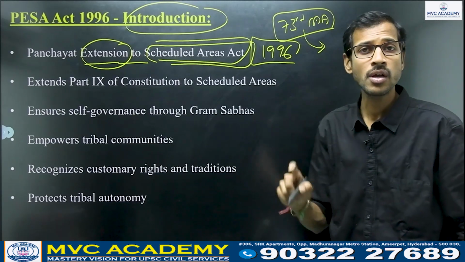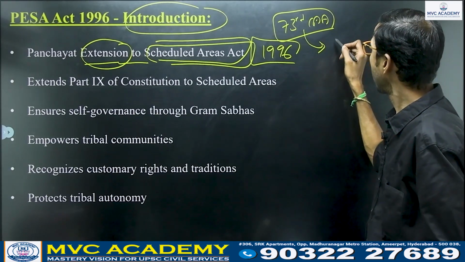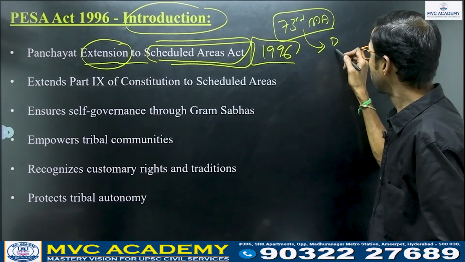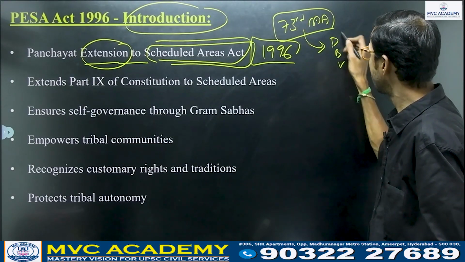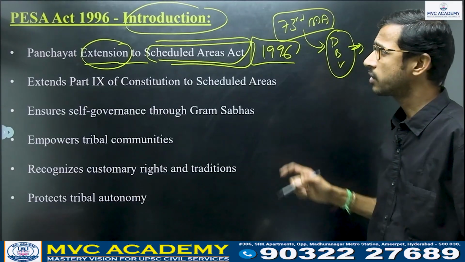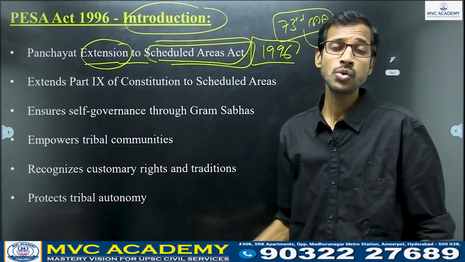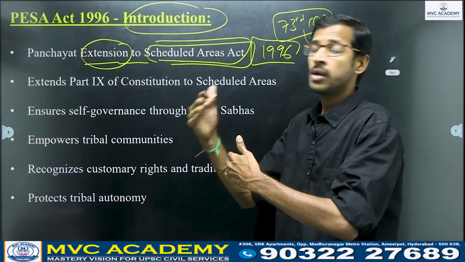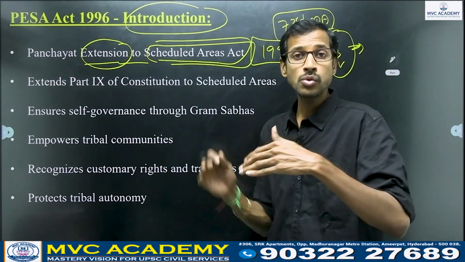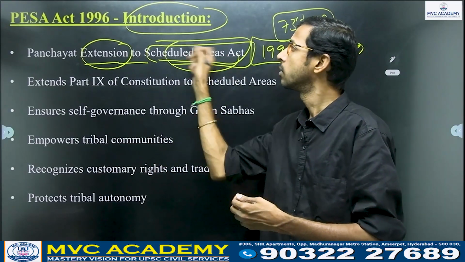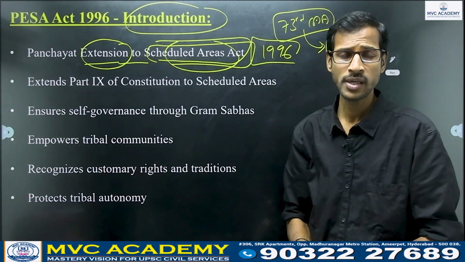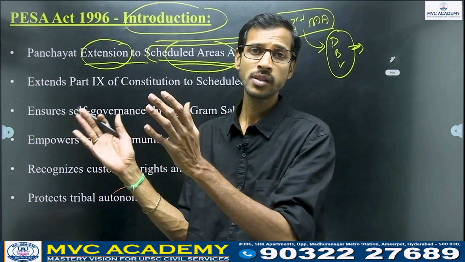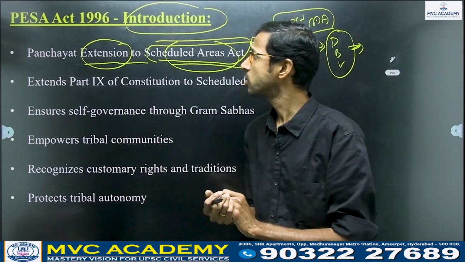According to the 73rd Amendment, we had three levels: district level, block level, and village level panchayats. These did not include the scheduled areas, meaning tribal areas. So the PESA Act extends Panchayat institutions to cover the scheduled areas. That is the importance of this act.